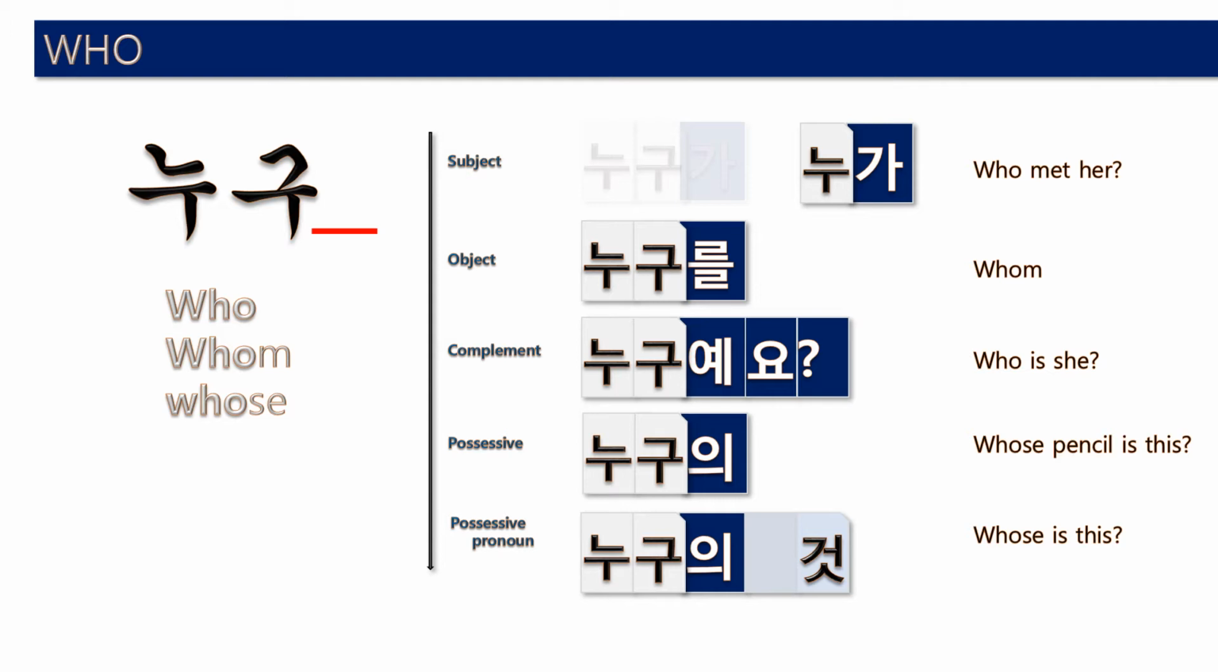Okay, so as I said, you need to memorize it. Okay, so who, subject, 누가, and whom, 누구를, and who, complement, 누구예요, and possessive, 누구의, whose, 누구의, and whose possessive pronoun, 누구의 것이에요. Okay, 자, next.